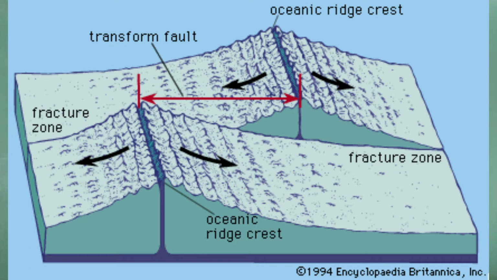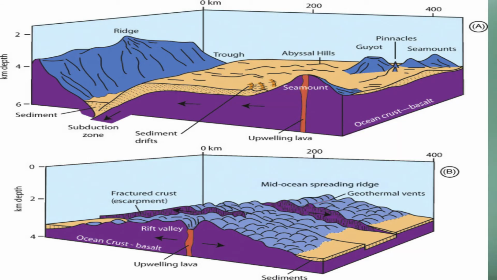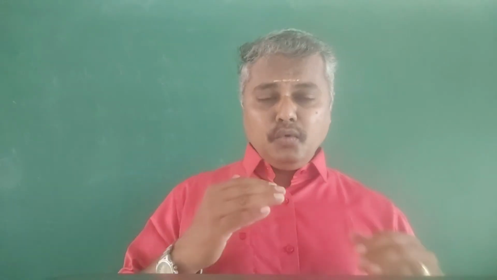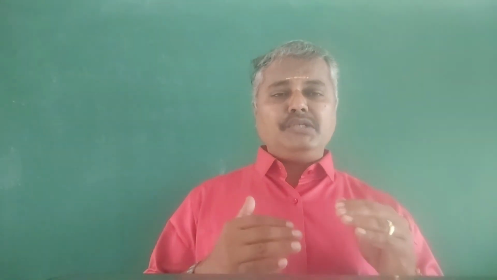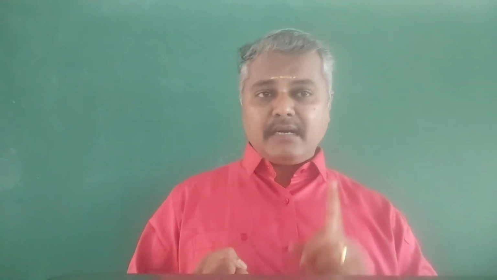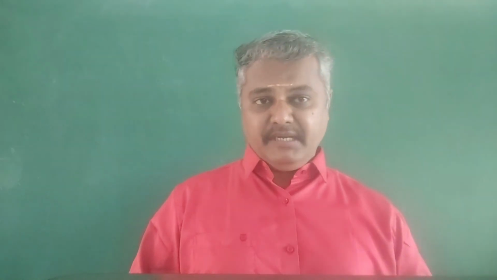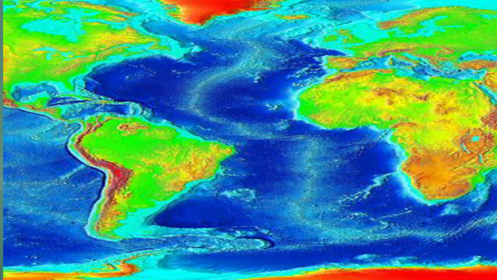Okay, the mid-ocean ridge is probably the most extensive single feature of the Earth's topography. Topography is nothing but the structure of the land. Okay, then two of the most well-known mid-oceanic ridges are the Mid-Atlantic Ridge and the East Pacific Ridge. Okay, the Mid-Atlantic Ridge is the largest unbroken oceanic ridge.